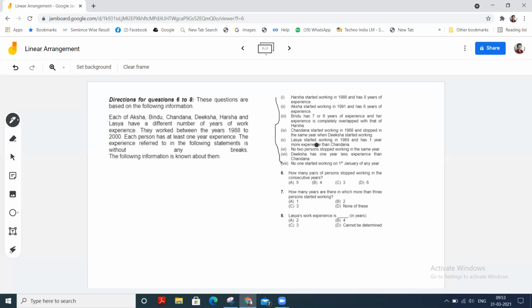Okay. And read 4. From 4 and 5 we can say that Chandana and Lassa stopped working in the years 1989 and 1991, or 1990 and 1992, or 1991 and 1993, or 1992 and 1994, or 1993 and 1995, or 1998 and 2000.